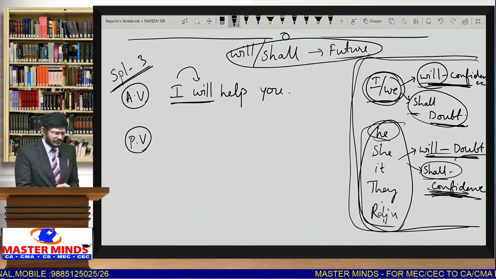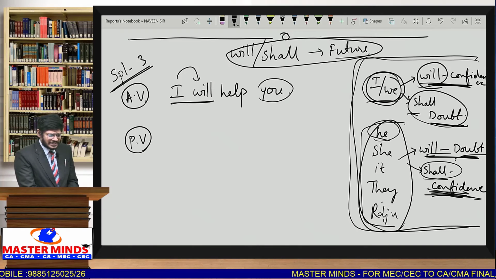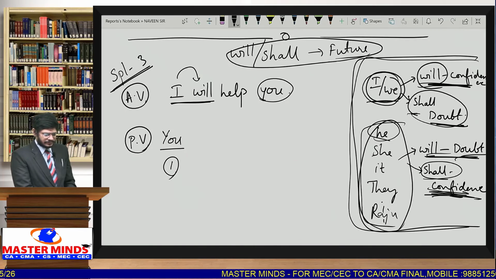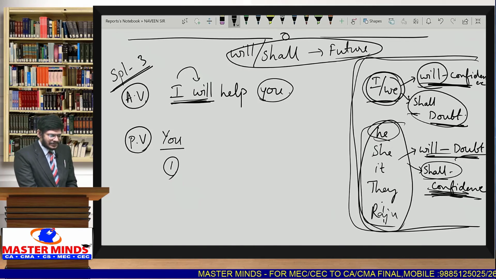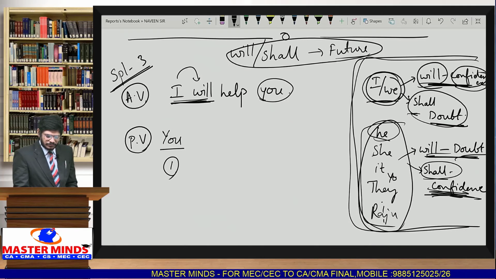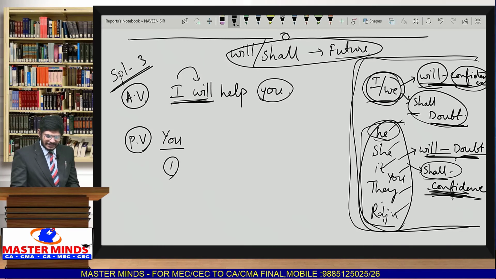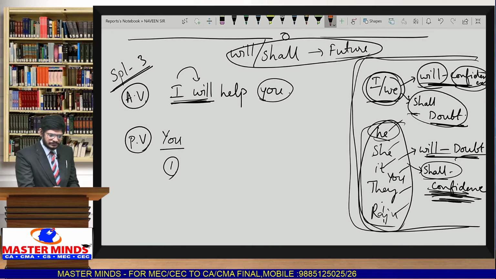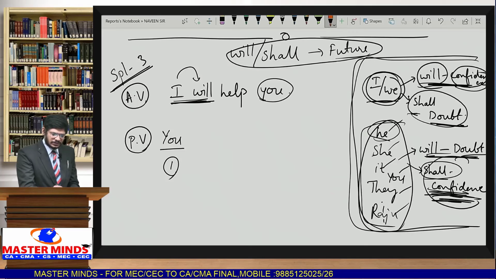Simple. Now let us see. This you is there. When you write you as subject, we write the same you. This is the first step. Now tell me, I is carried with will, means it is having confidence. But when it comes to you, he, she, it, they, and anything other than I and we, in order to retain the same confidence, what should we use? We should use shall.